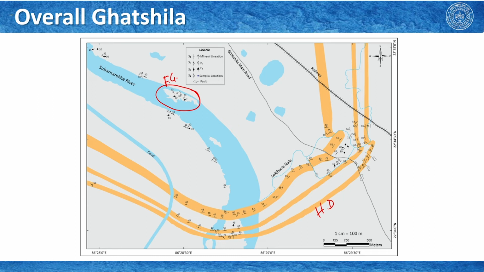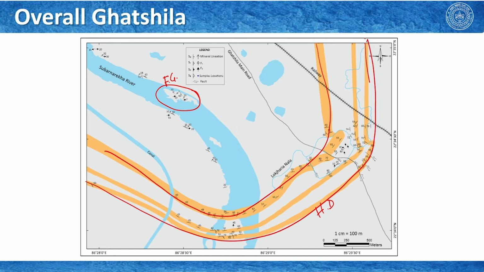So, to interpret this, we actually can take these 3 bands as a single layer. For the time being, we can avoid these minor faults here and there, and let us see what we can interpret out of this.